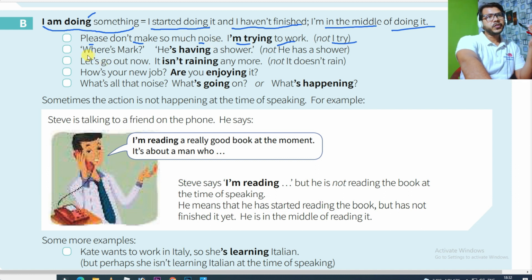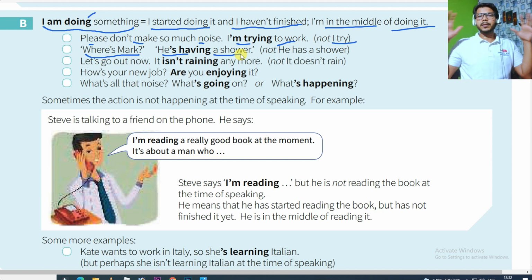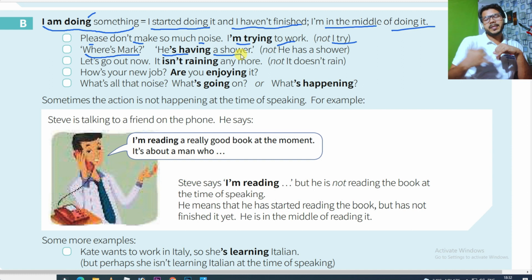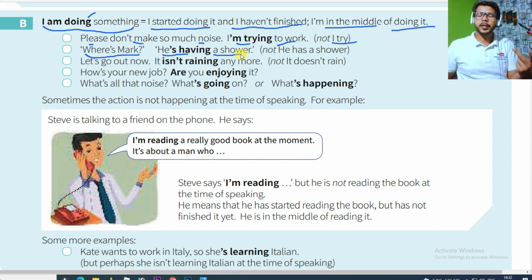Like if a question is there, "Where is Mark?" "He is having a shower." So if somebody is asking me, I am in the room, and if my wife comes and asks me, "Hey, where is Akshat?" And if I know that Akshat is doing something at this time, then definitely I will use present continuous. I have to use ing. I will say Akshat is having a shower. I cannot say Akshat has a shower. I cannot say Akshat will have a shower.